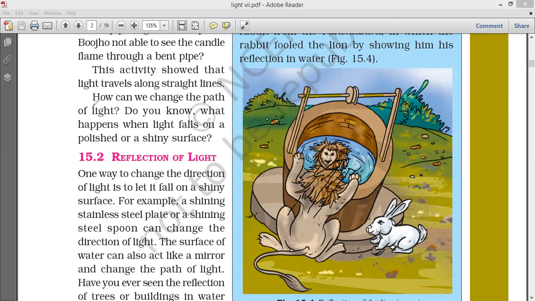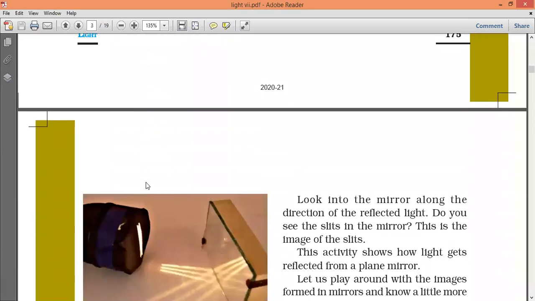All these are because of reflection of light. If there is no reflection, you can't see, right? Next, the next concept we have to see is mirrors, concave and convex mirrors. Reflection of light we have completed.